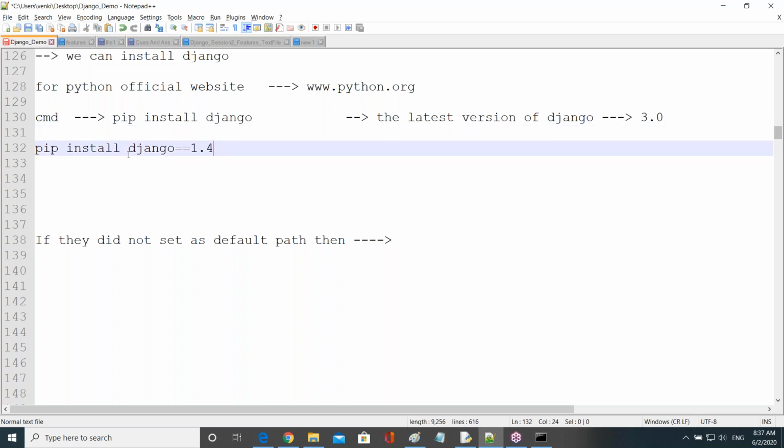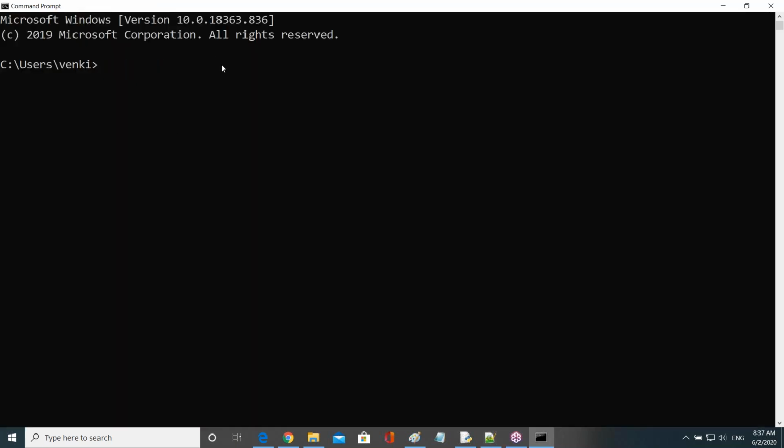Now I show you manually how to install Django, right? Before installing Django, what version is available in my machine? I want to check it now. Django-admin --version. What is the meaning of django-admin? That we see after a few minutes. Okay. Now it displays the version which is already available in my machine. Currently I have 3.0 version, right?